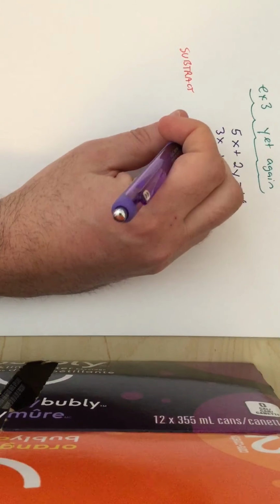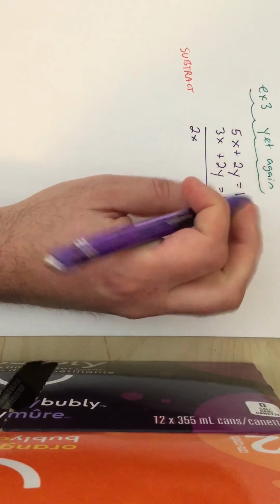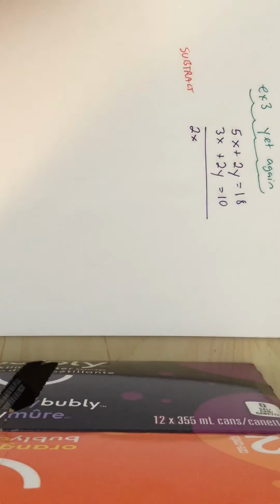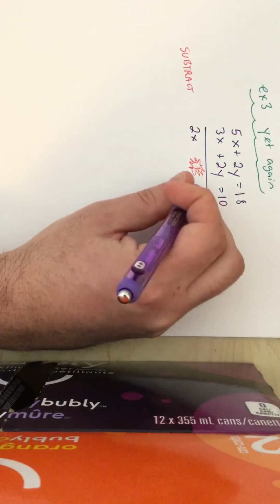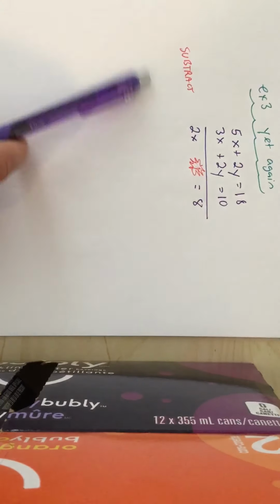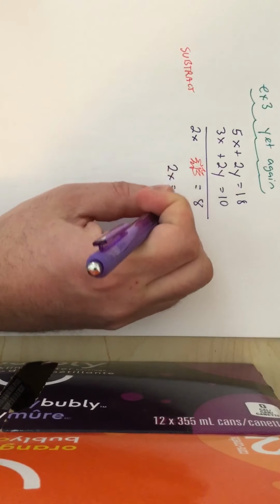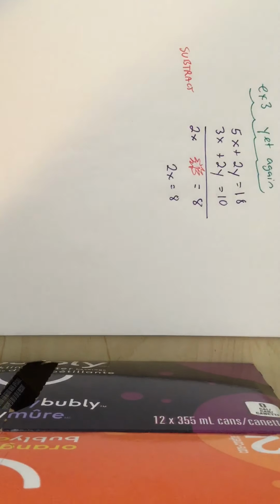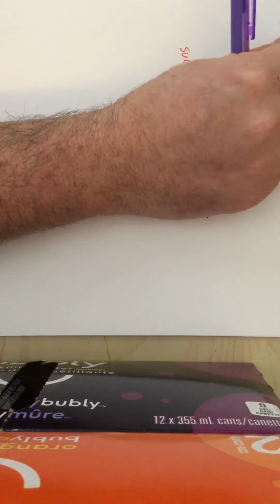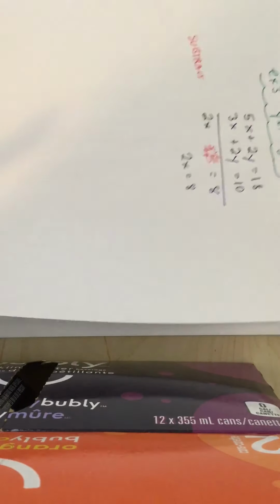So we get 5 minus 3 is 2. 2 minus 2 is nothing. And 18 minus 10 is 8. Then we have 2x equals 8, and we're right back to where we were before. I don't really care which way you do it, but you've got to be consistent. Pick one and only do it that way, because if you start doing it both ways, you're going to mix yourself up a bit, much like I just mixed myself up there with my wording.